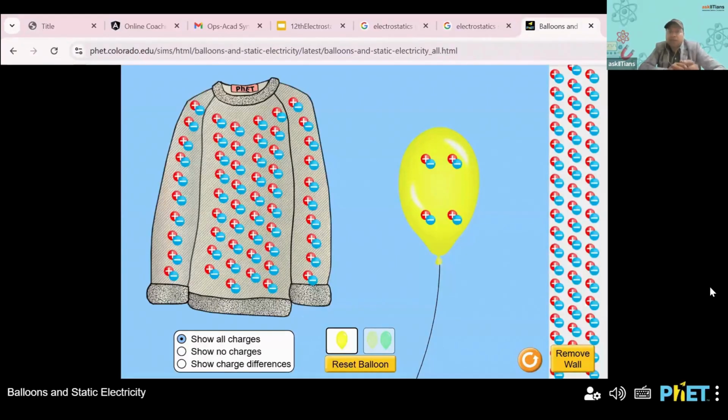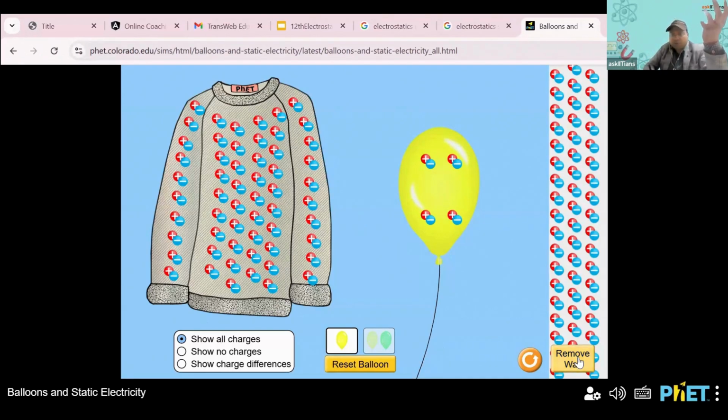So as you can see here, we have this simulation. We have a sweater here, right? We have a woolen cloth here, right? And this woolen sweater is electrically neutral, right? Equal amounts of positive and negative charges are there on the sweater. All right. So we have three things here. This sweater, electrically neutral. This balloon we have, obviously electrically neutral, right? And we have a wall here, right?